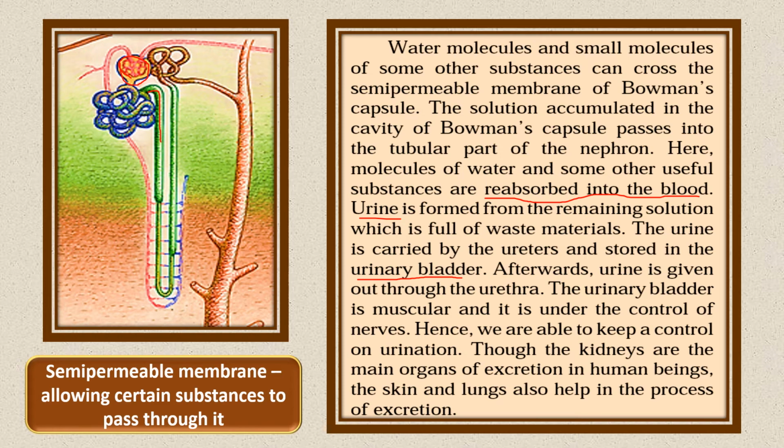Now the urinary bladder is muscular, made up of muscles, and is under the control of nerves of our body. Hence, we are able to keep control on urination. Every time drops fall into the urinary bladder, we don't feel the urge to urinate, because we can control it. Though the kidneys are the main organs of excretion in human beings, we have two other organs, the skin and the lungs, which help in the process of excretion.